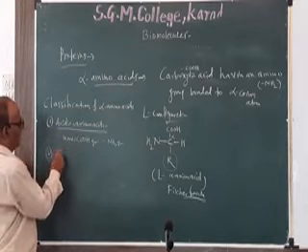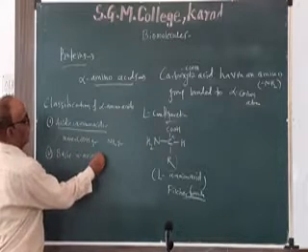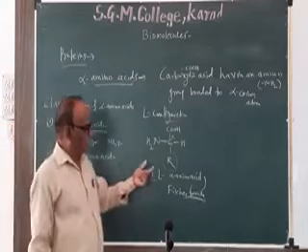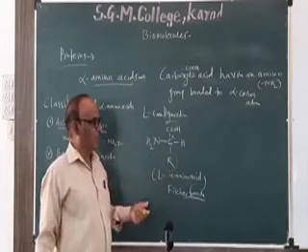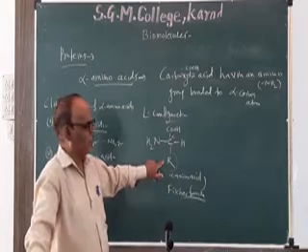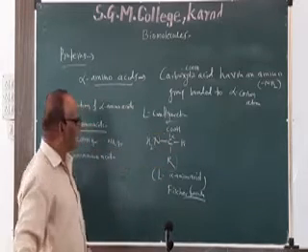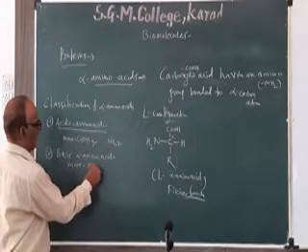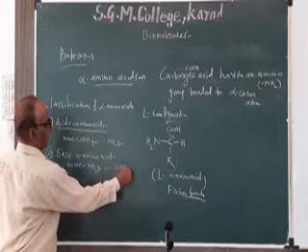Second type is basic alpha amino acids. In case of basic alpha amino acids, R contains an amino group, that is the NH2 group is present in R. That indicates that a greater number of NH2 groups or amino groups are present in that alpha amino acid as compared to COH groups.